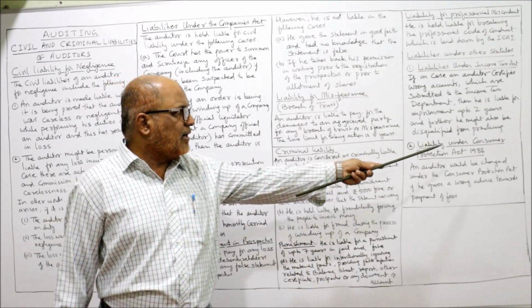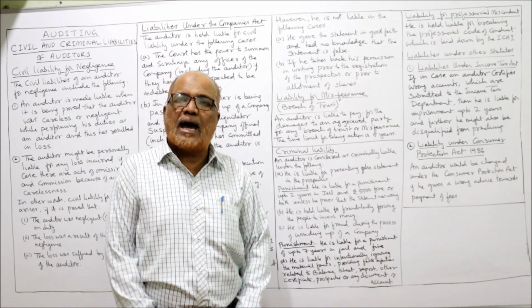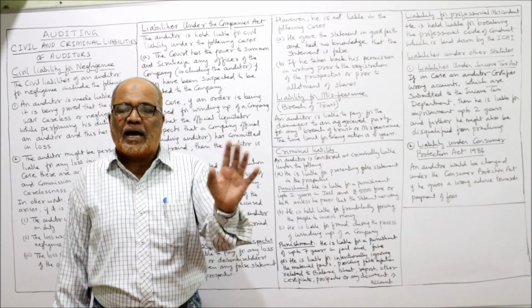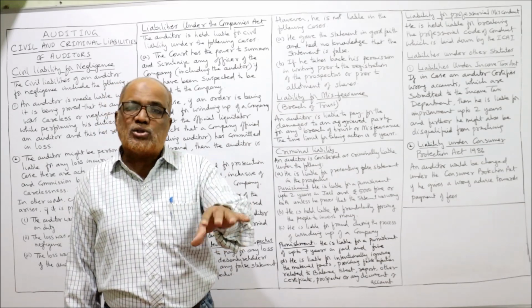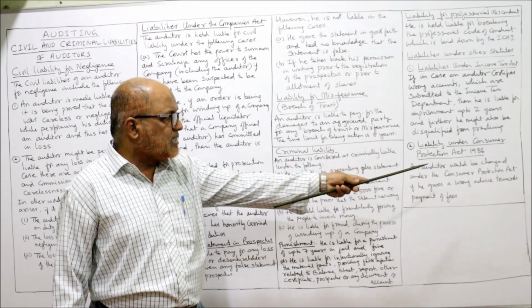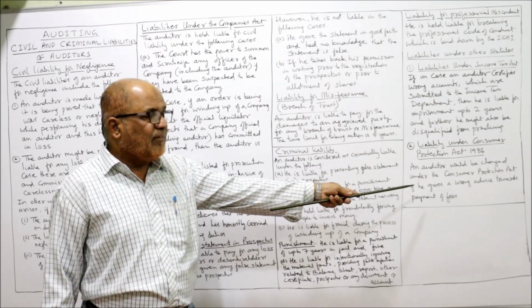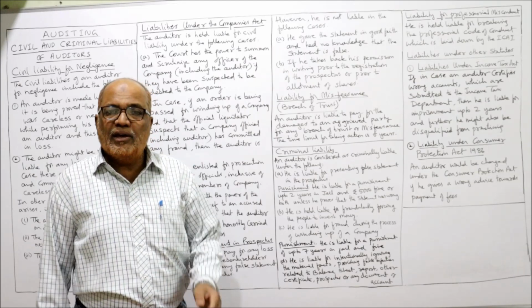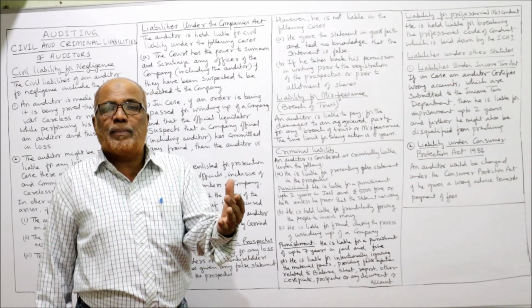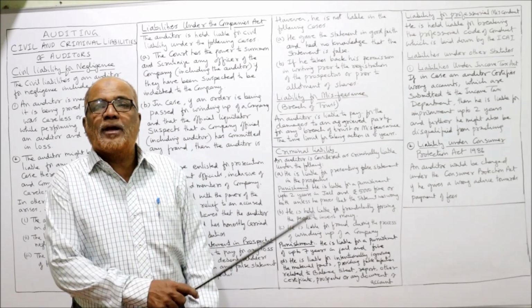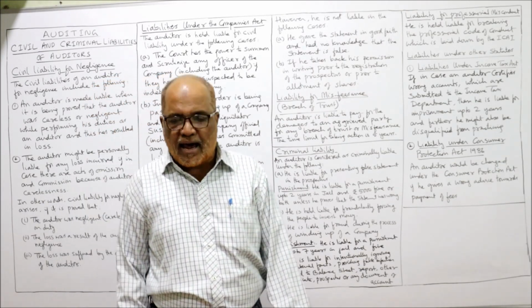Next one is liability under the Consumer Protection Act 1986. In India we have an act called the Consumer Protection Act. Under that act also the auditor may be criminally liable. For example, an auditor would be charged under the Consumer Protection Act if he gives wrong advice towards payment of fees. If he has given wrong advice on the payment of fees, then also he will be criminally liable under the Consumer Protection Act.